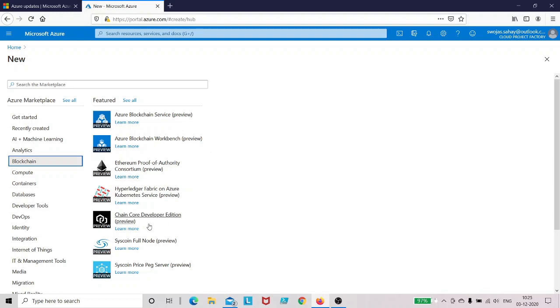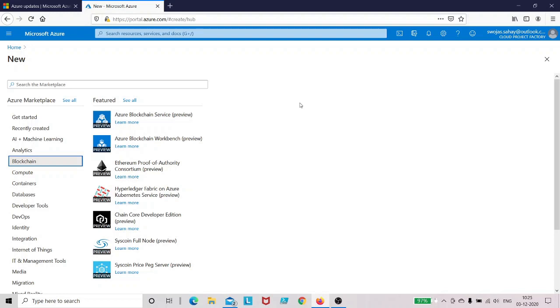So you are free to use them as far as it's showing here. You have to try and see how it works and then give your feedback to Microsoft.